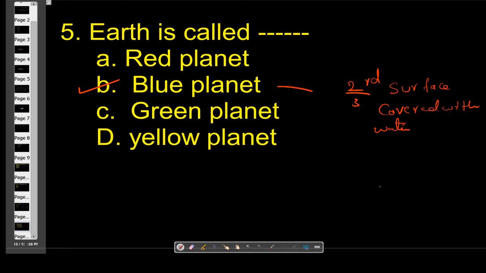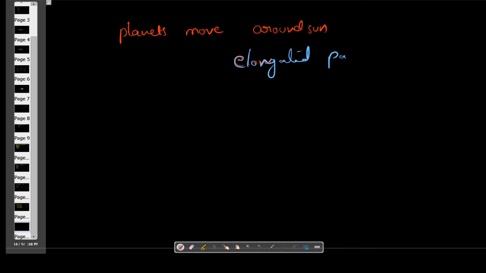One more question. All planets move around the Sun in an elongated path. Planets move around the Sun in an elongated path. Not in a rectangular path, not in a circular path. It is an elongated path.